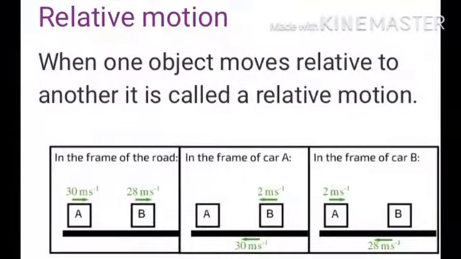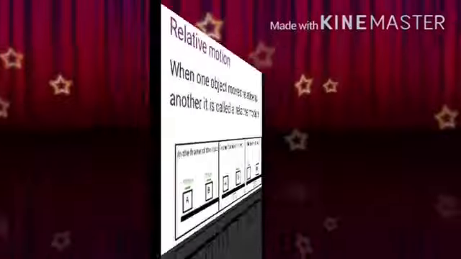Now what is relative motion? When one object moves relative to another, it is called relative motion. It means if one object is traveling to the right side, the other is moving opposite, that is, to the left side.